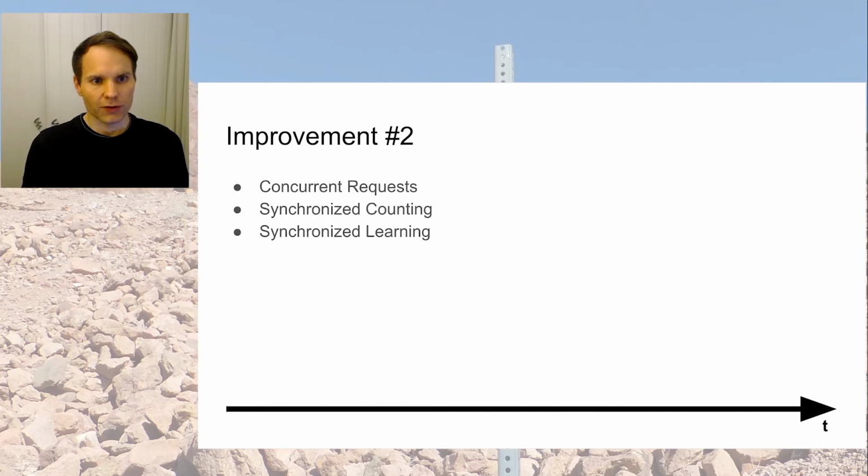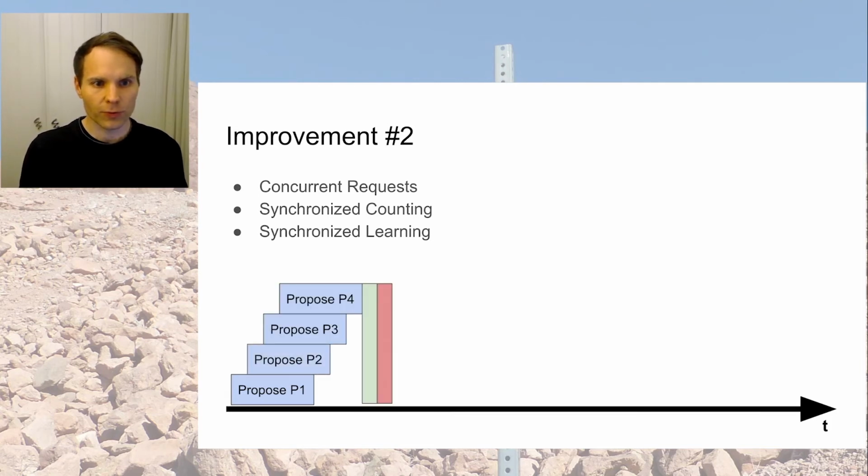The next improvement that we can make is that we have concurrent requests. So right now we are sending out one request after the other, and we are canceling them if they're taking too long. So what we want to do now is we want to send out all the proposals quickly one after the other and have them all wait for I/O at the same time. And then once everything is back in, we synchronize the counting and we synchronize the learning. So once we have all the responses or the requests have failed, we count if we have enough promises to proceed, and we learn any previously learned value if there had been any.